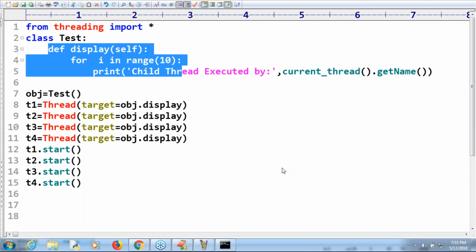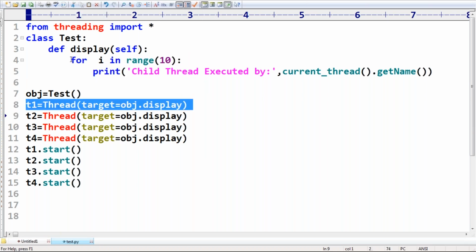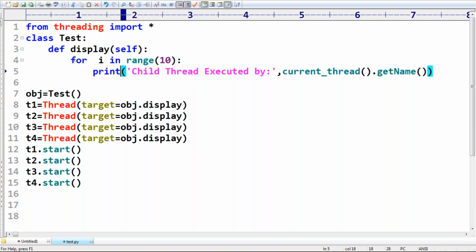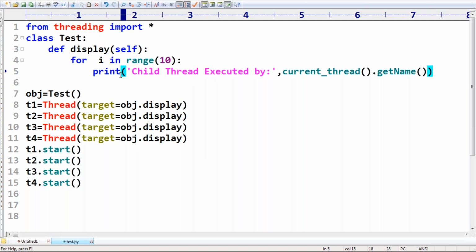Vijaya, I didn't get you. Can you spell out? I want a total of 10 times, then? I mean, 10 threads you want to execute, each thread executing 10 times, I mean the for loop 10 times? Yes, it is already executing, right? This for loop is executed by the first thread, this for loop by the second thread, this for loop by the third thread. Total how many times? 40 times, correct? Because the for loop runs 10 times and 4 threads are there.